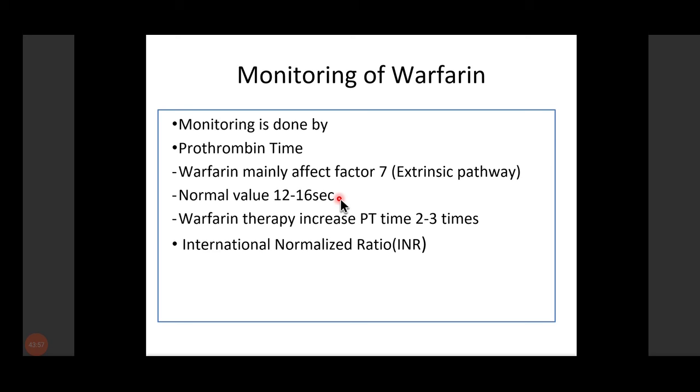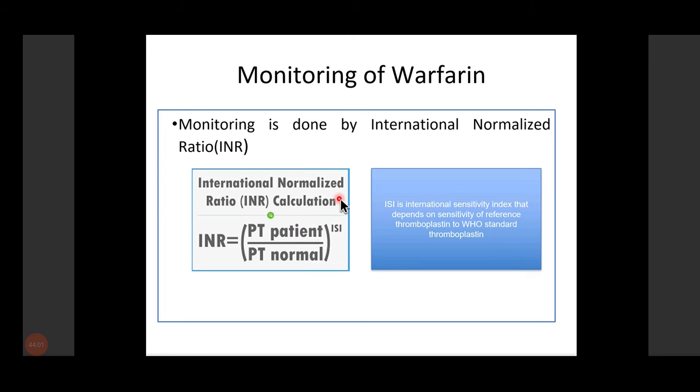Other than this, warfarin monitoring can also be done by the international normalized ratio, and this ratio is calculated by the formula: prothrombin time of the patient divided by prothrombin time of the normal, raised to the power ISI. ISI is the International Sensitivity Index that depends on the sensitivity of the reference thromboplastin to WHO standard thromboplastin.